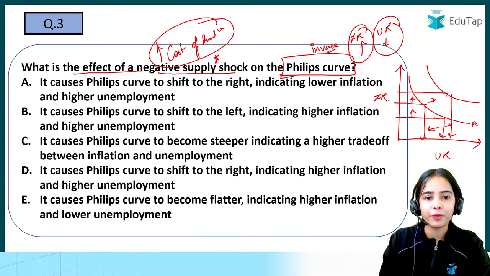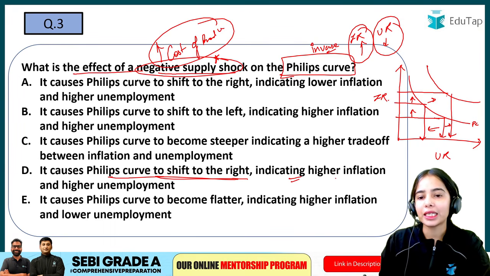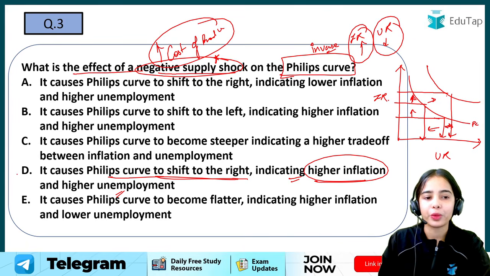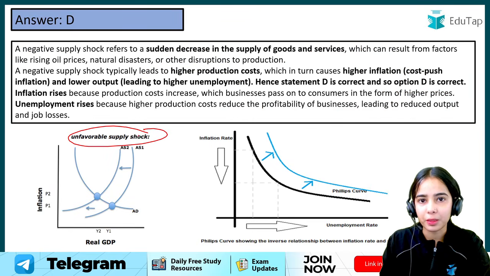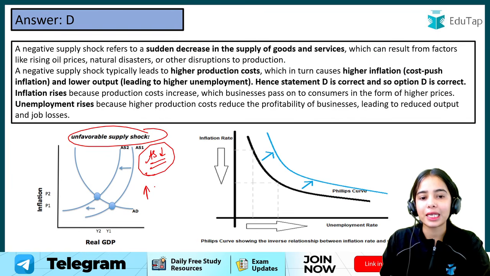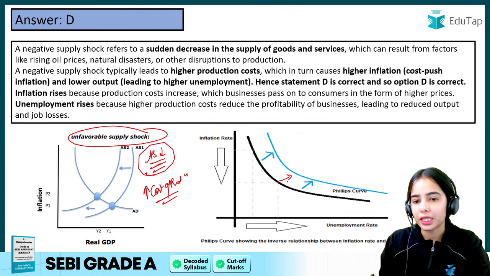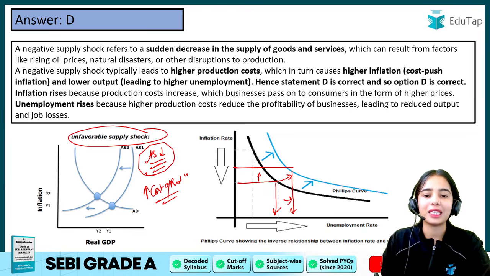So Phillips curve with the negative supply shock, the Phillips curve shifts to the right, indicating that higher inflation can come with higher unemployment. Okay, so D is the answer. Remember that whenever there is an unfavorable supply shock, that means aggregate supply is decreasing because of the rising cost of production. The Phillips curve shifts rightward. That shows that with the increase in the inflation rate, the unemployment rate can also increase.